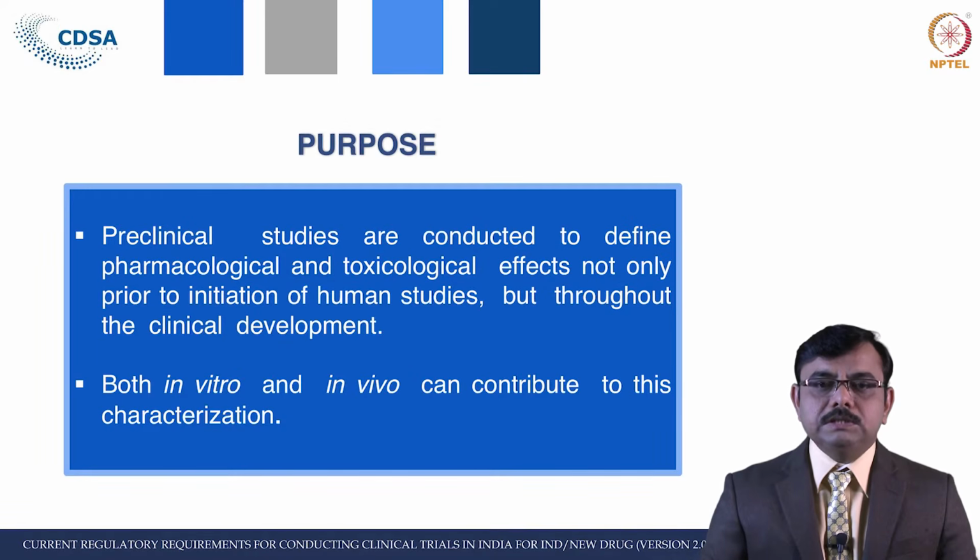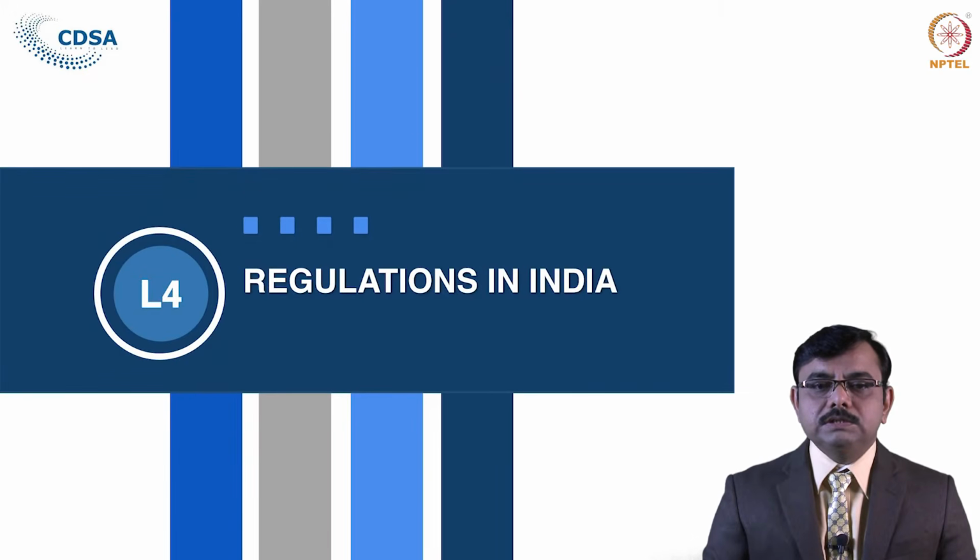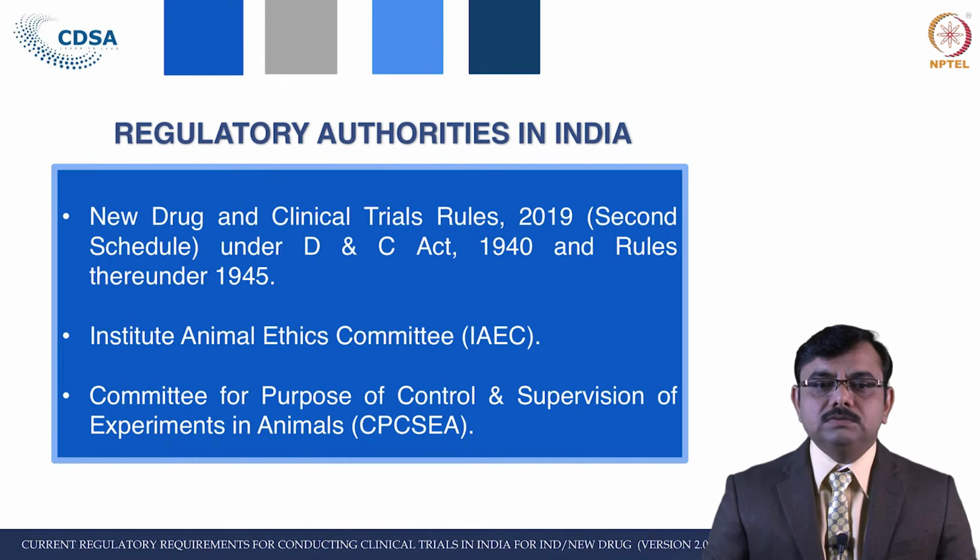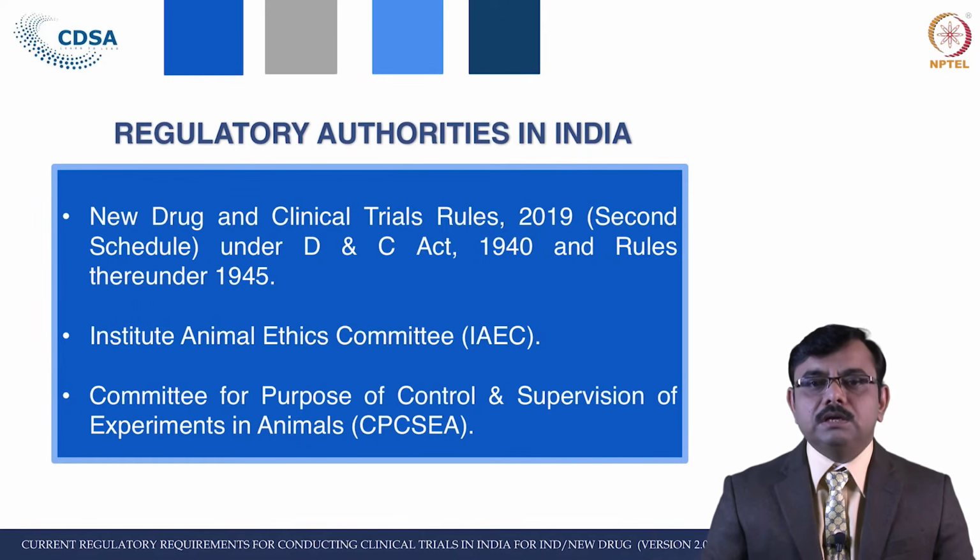So in the early stages of drug development, it is very risky to subject that drug to the clinical status or to try that drug in the human population. That's why small animals are used to ascertain the safety related issues with that drug. Let us see the regulation in India. So as we have seen, the New Drug and Clinical Trial Rules 2019, the Second Schedule under the D&C Act and rules thereunder, deals with the preclinical study.